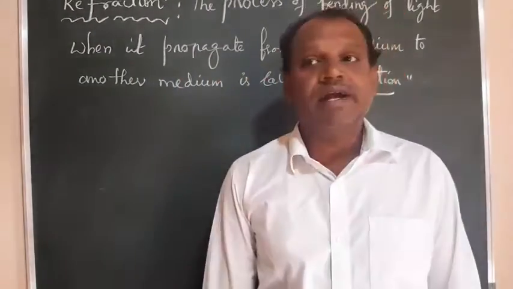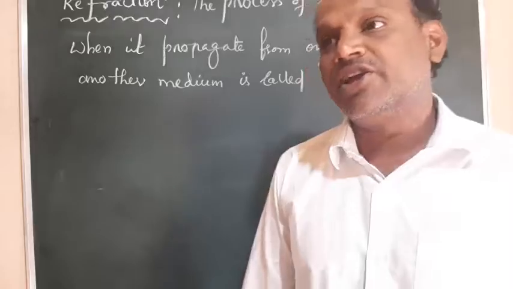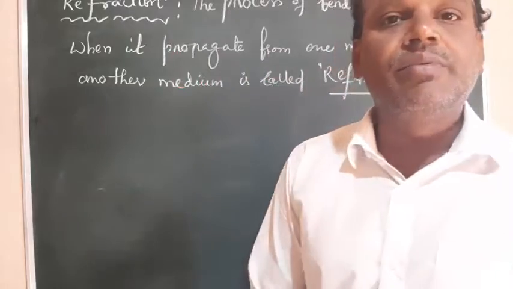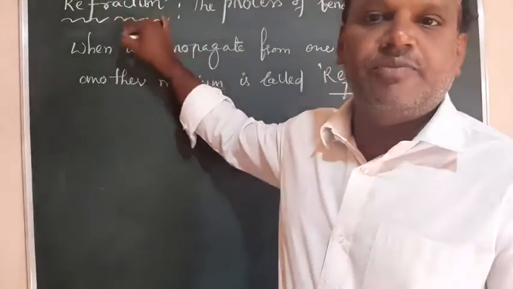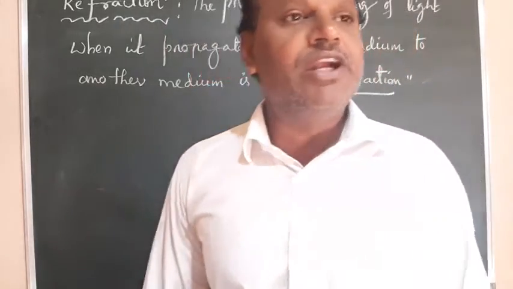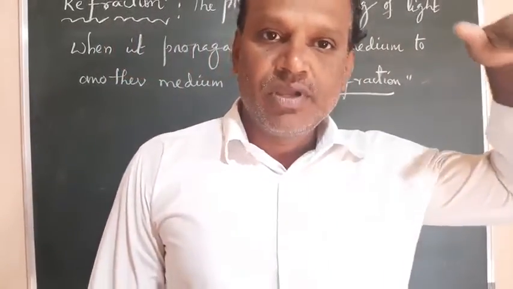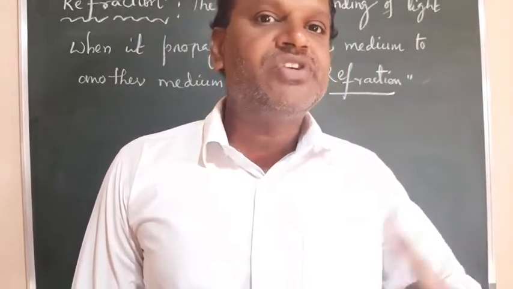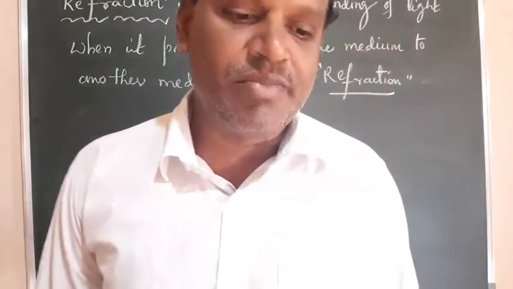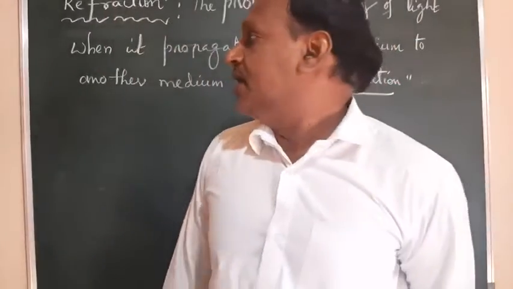When the light enters from one medium into another, at the interface where it changes the medium, the direction can change, deviation or bending can take place, and this phenomenon is called, what is that? Refraction, right? Not reflection, refraction. That means we have a boundary between any two media, let it be water and air. So the light is propagating from air to water or water to air. The medium is changing, and during that we can observe the bending of light taking place. This phenomenon or process is called refraction.